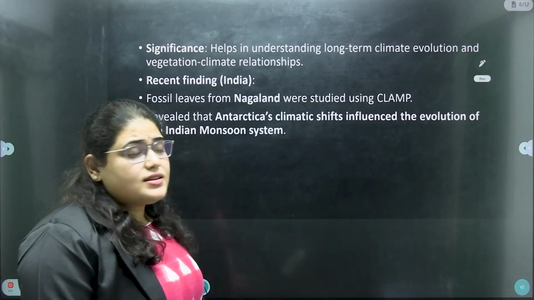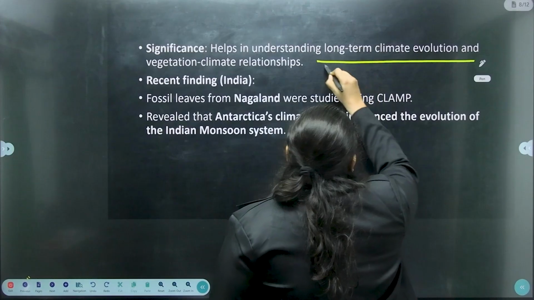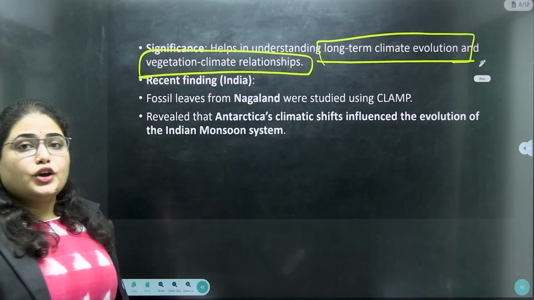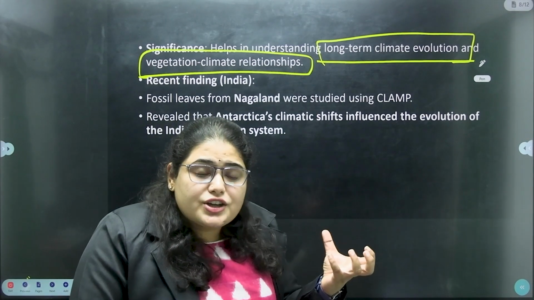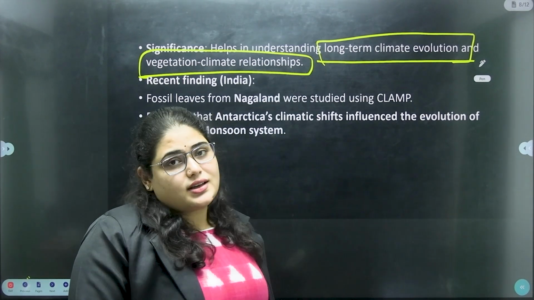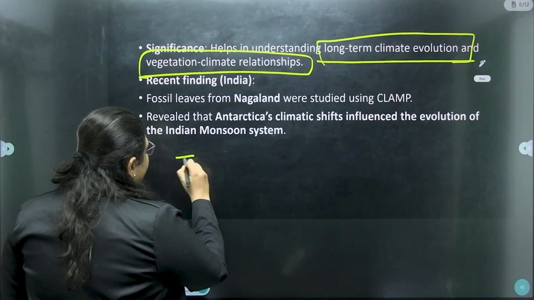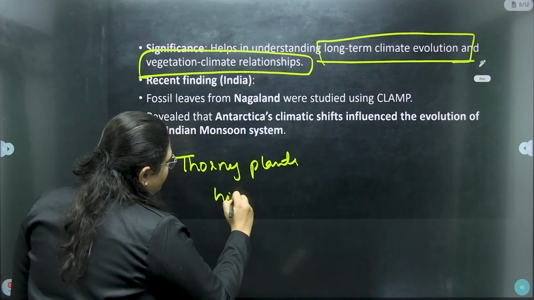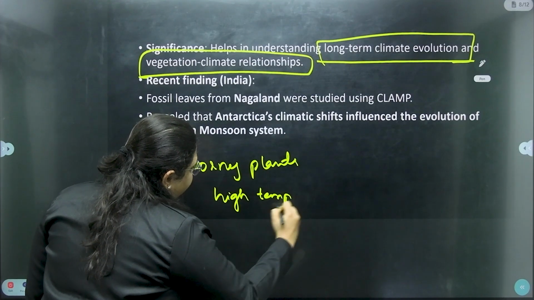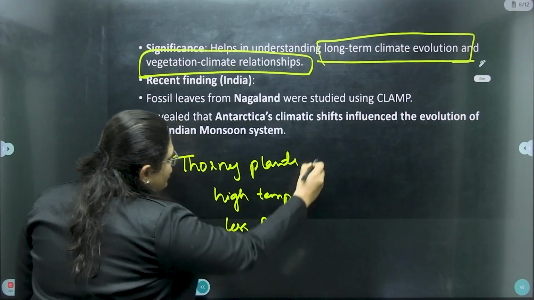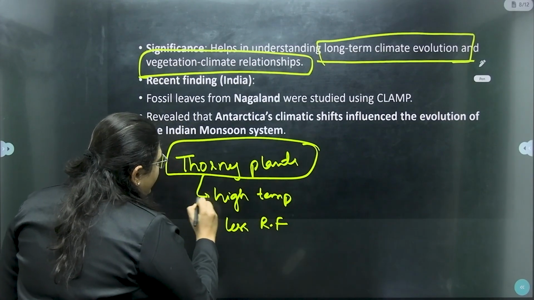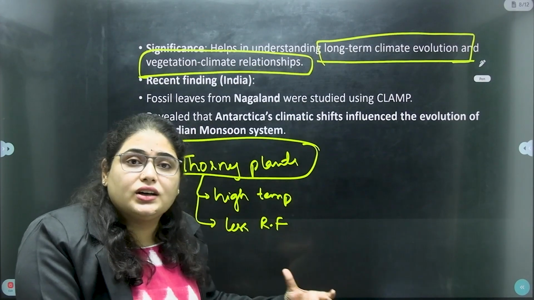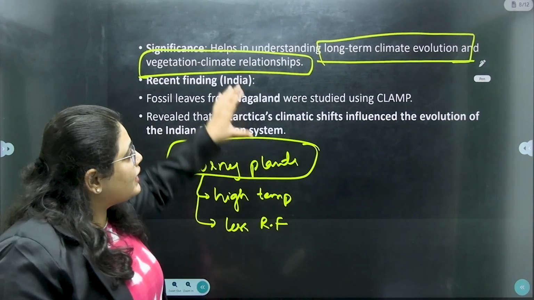So what is the significance? It helps us in understanding the long-term climatic evolution and the vegetation-climate relationship. We all know that based on the climatic conditions only certain types of vegetation are formed. For example, for thorny plants, we need high temperature and less rainfall. Right? So a particular type of vegetation requires certain climatic conditions for its growth. This pattern can be studied with the fossil leaves or the CLAMP approach.